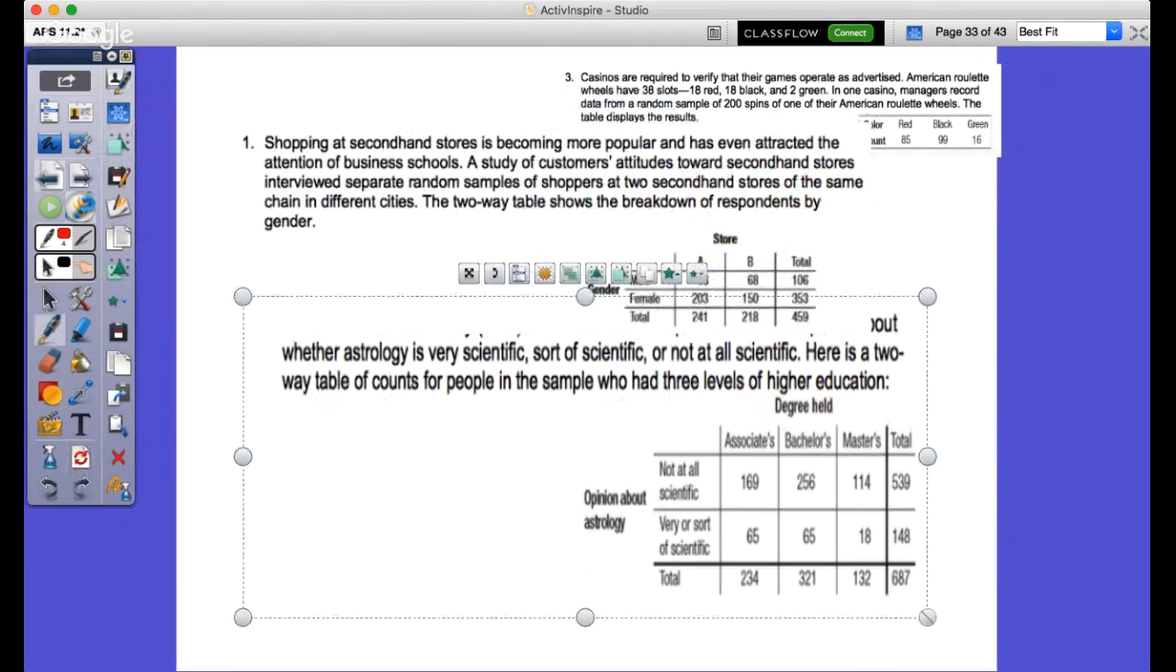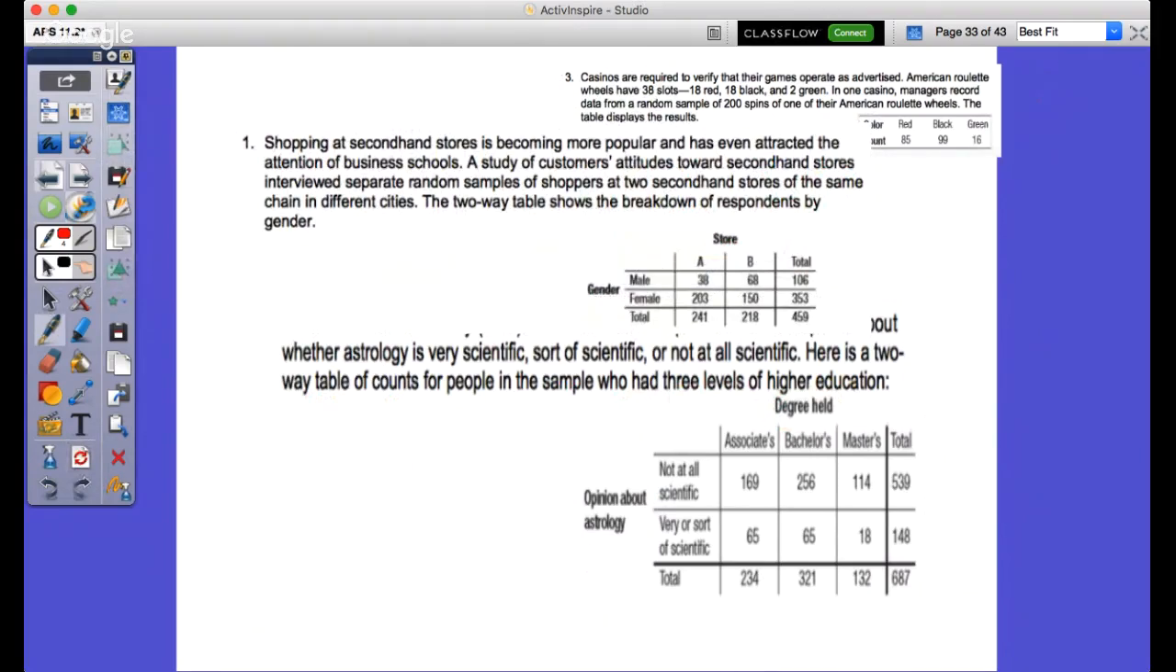Can you read that one? All right. Shopping at a secondhand store is becoming more popular and has even attracted the attention of business schools. A study of customers' attitudes towards secondhand stores interviewed separate random samples of shoppers at 2 secondhand stores of the same chain in different cities. 2-way tables show the breakdown of respondents by gender.